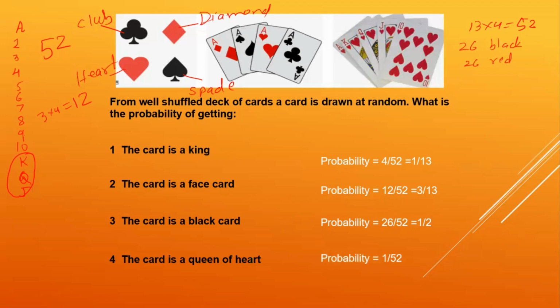Got it? So there will be several questions based on cards, children. Sometimes it will be asked that some cards are removed and kept aside. Then for the total possible outcomes, you'll have to take that number after subtracting the cards which are removed. It is interesting and easy. You should just know what types of cards there are, what the face cards are, and how many kings, jacks and queens there are.